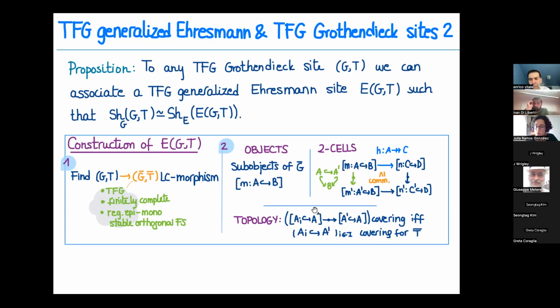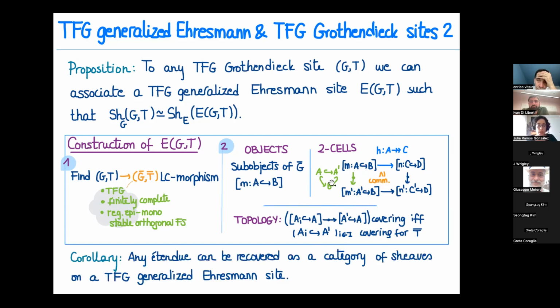A family of monics inside another monic map, its equivalence class, is covering if and only if the associated morphisms from the A_i to the A prime cover in the topology we already had. And now the corollary is: if I have an étendue, I know I can present it as sheaves over a torsion-free generated Grothendieck site. And now with this construction, I see that this is also sheaves over a certain Ehresmann site. So these Ehresmann sites we found present our étendues nicely at the level of objects.